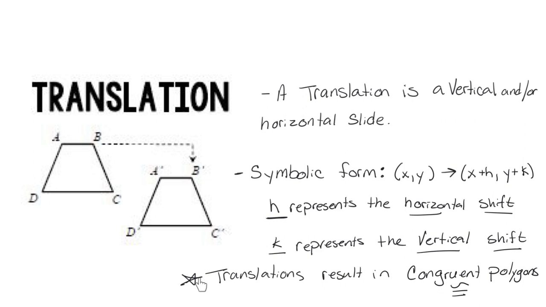Now, translations result in congruent polygons. So again, congruent: they will be the same shape, the same size. They will have the same angle measurements. If I take this shape and put it right on top of this shape, they're going to be identical. A translation is just a slide. I can slide it to the left or the right, up and down, or both. Go ahead and pause the video if you need to write these notes down.